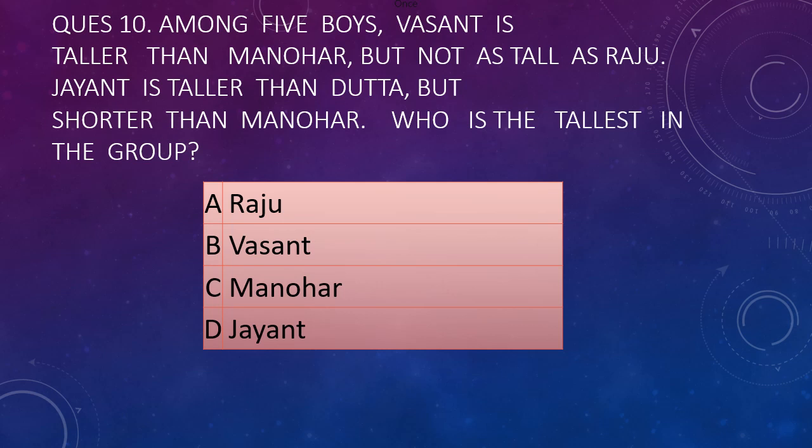So the sequence will become Raju, Vasant, then Manohar. Okay, this is the sequence. Then come on to the next line, which is Jayant is taller than Datta but shorter than Manohar. So here what sequence will come? Manohar, Jayant, Datta. So combine these two, and you will know that the answer is Raju. Raju is the tallest in the group.